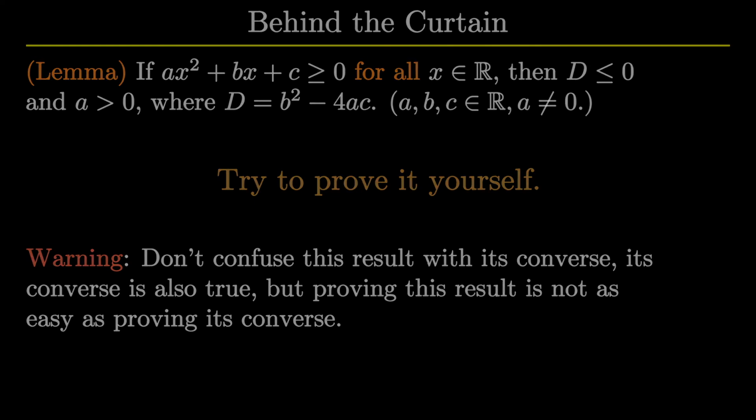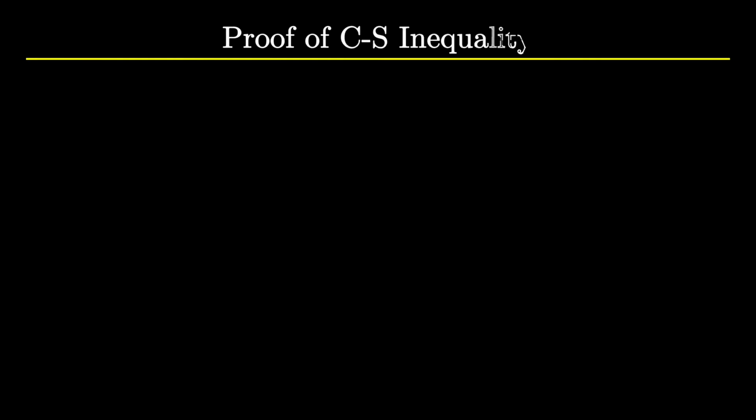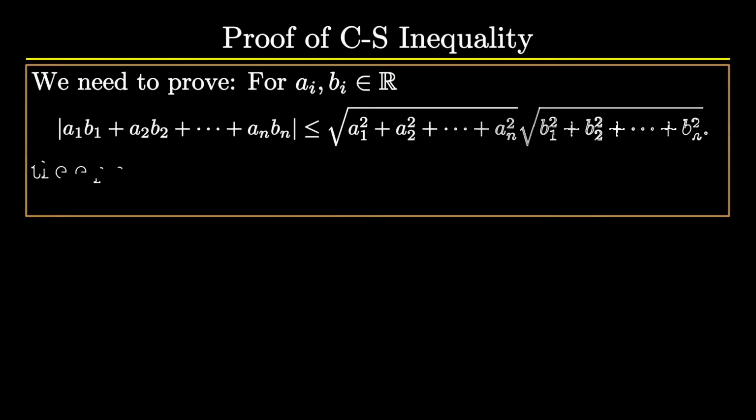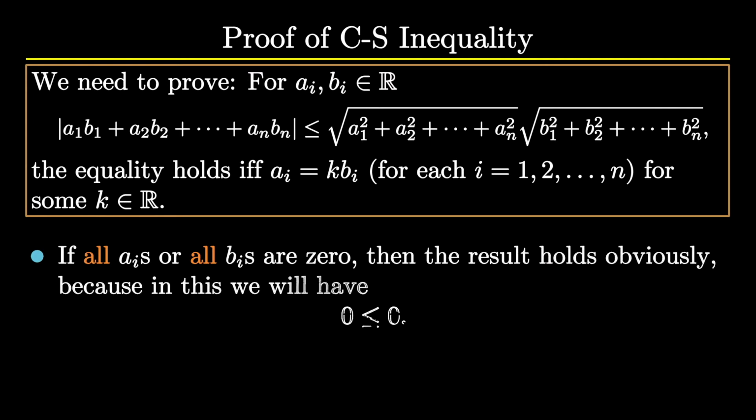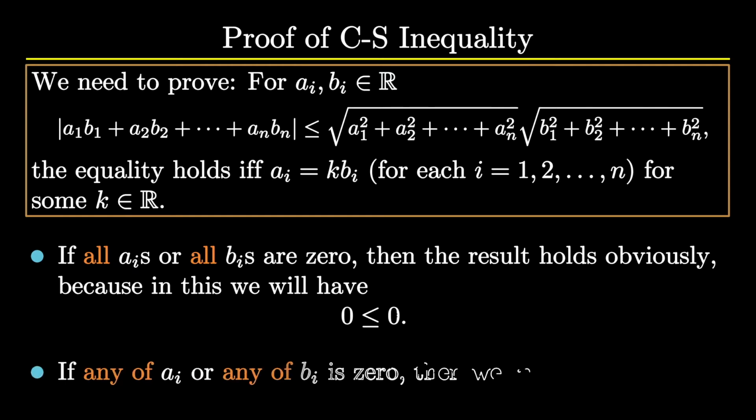Now all is set to prove CS inequality. Let's get started. So this is the statement which we want to prove. Modulus of a1 b1 plus a2 b2 up to an bn is less than or equal to square root of a1 square up to an square into square root of b1 square up to bn square. We quickly notice that if all ai's or all bi's are 0, we get 0 less than or equal to 0, which is obviously true. So the result holds in this case.